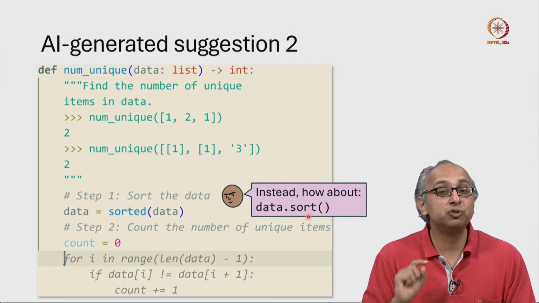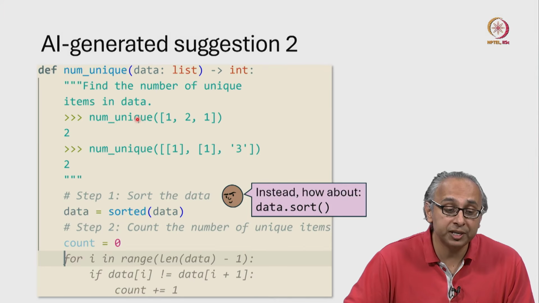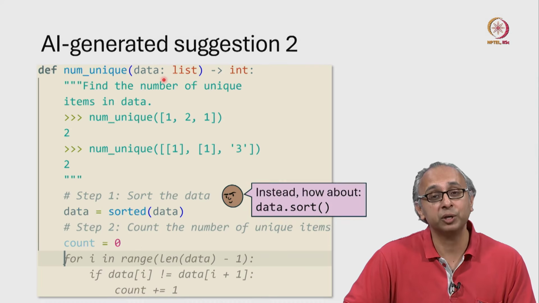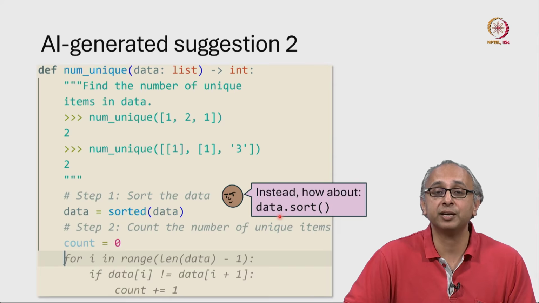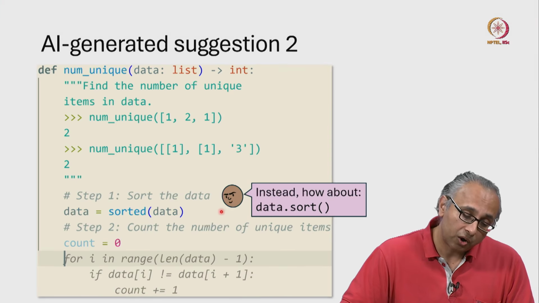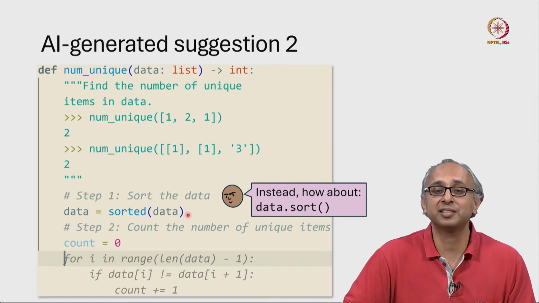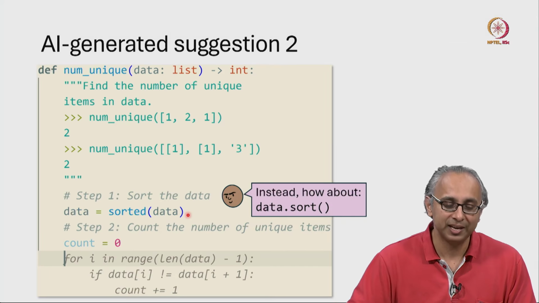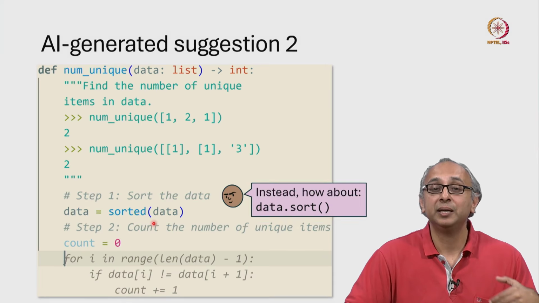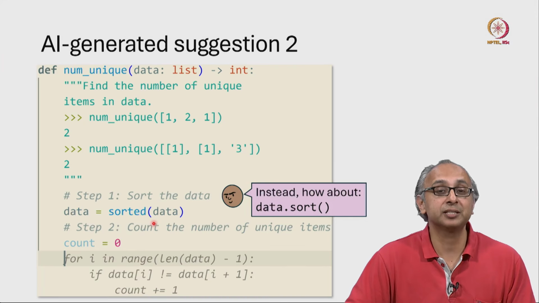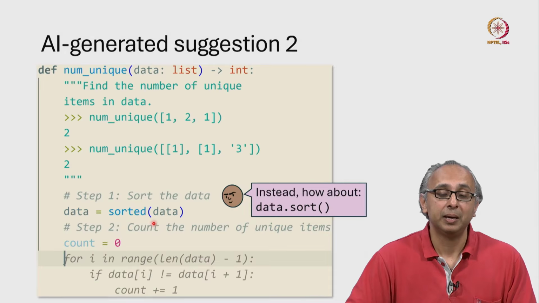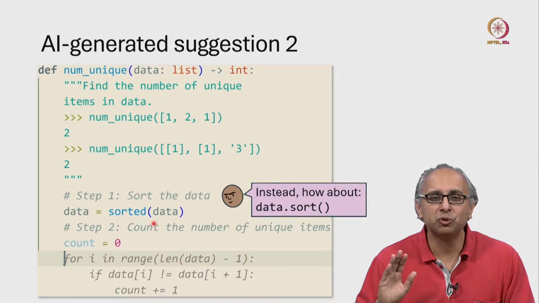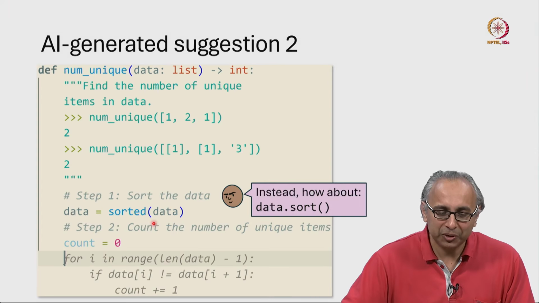Now here we would have to check with our client. Do they want us to modify the given list? If they're okay with us modifying the given list, then perhaps our friend has a good suggestion. On the other hand, doing it this way is a little bit safer. If our client was not expecting us to modify the given list, then this might still work. It would just make a copy of the list and sort that copy. But in fact, if we think about this a little bit more carefully, we should not be sorting this list at all because the list is